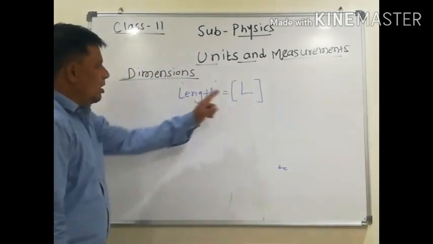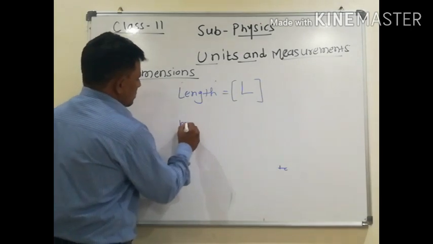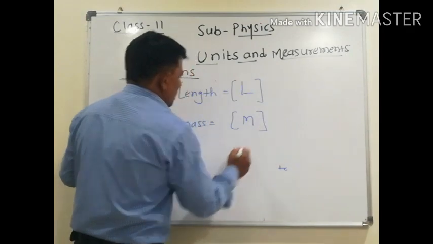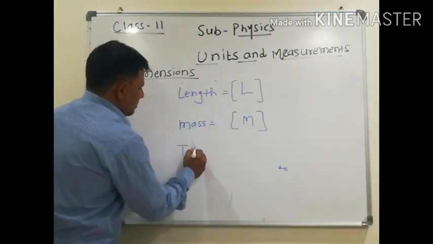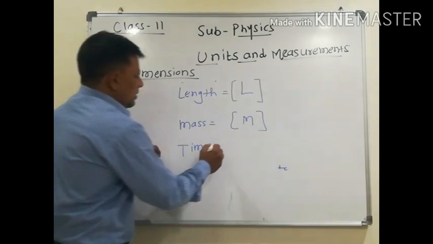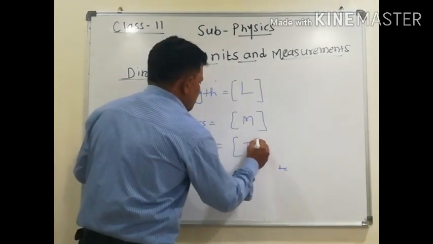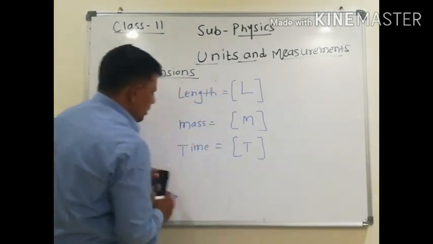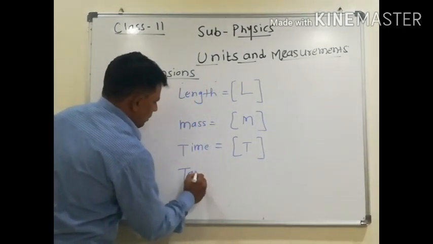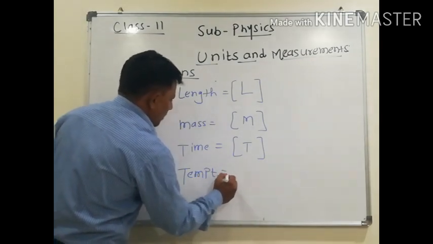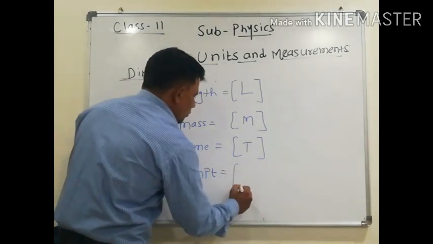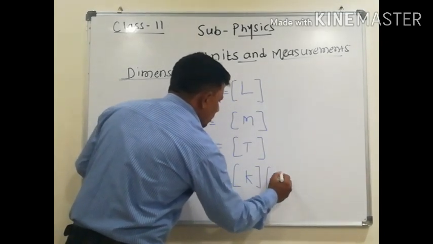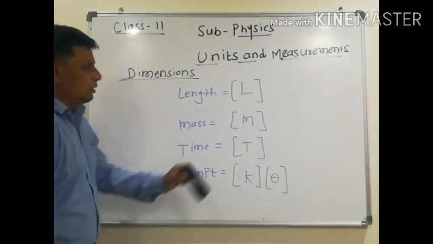So L for length, then mass is capital M, then time is capital T. Then temperature: for temperature, what is the unit? Kelvin, or in some other books theta. Temperature is K or theta.